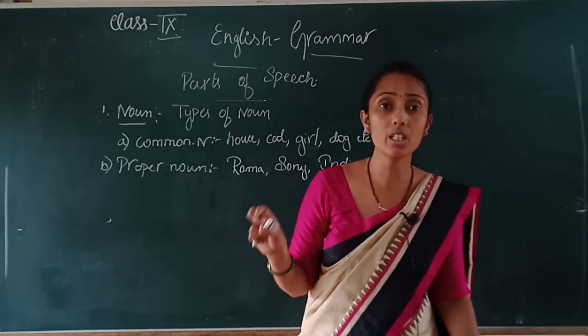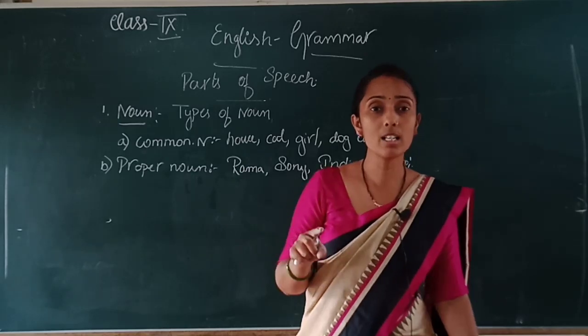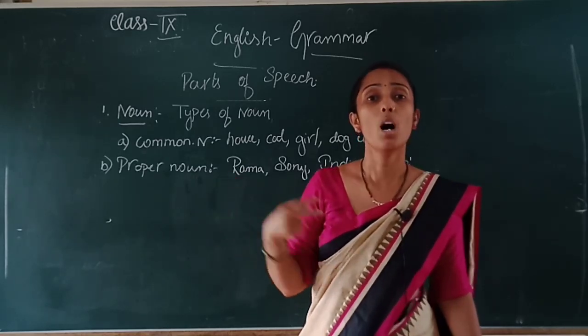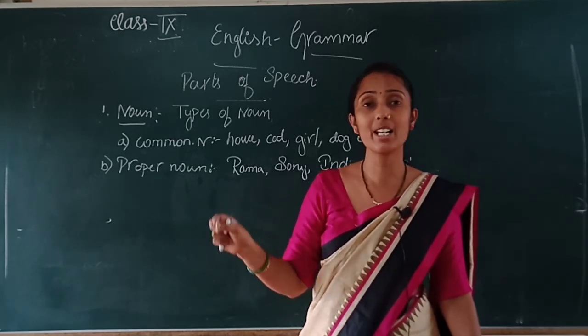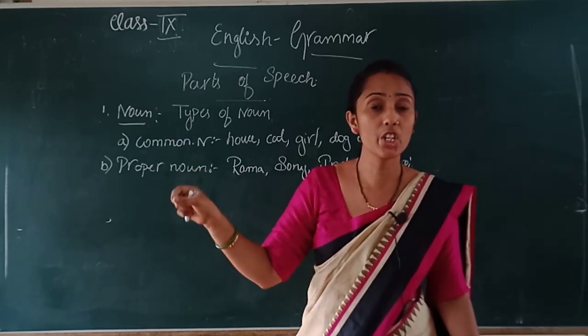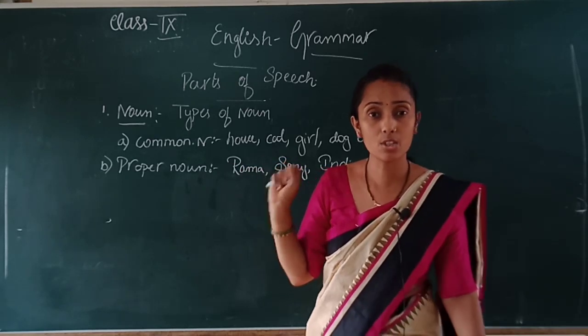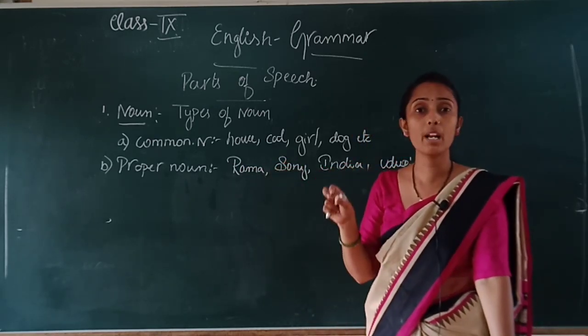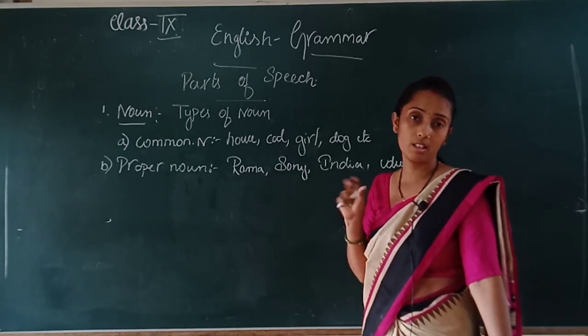Are you clear, children? How will you give identification? By naming her as your friend Kavita. So that is a proper noun, where you know the proper identification of that individual.